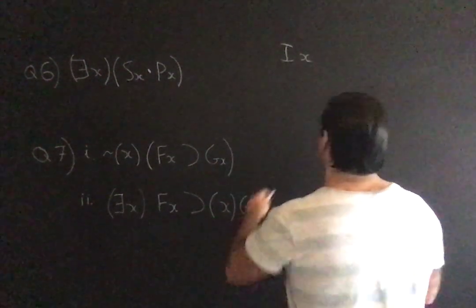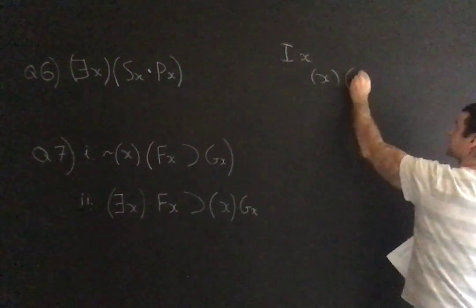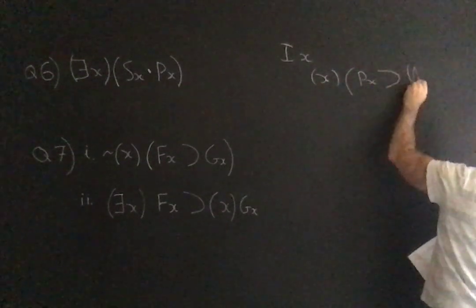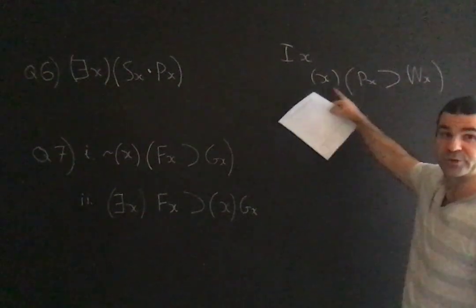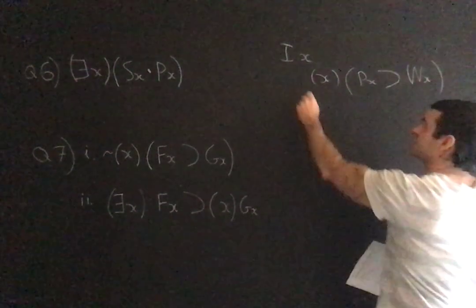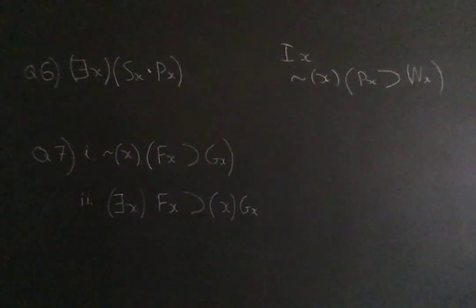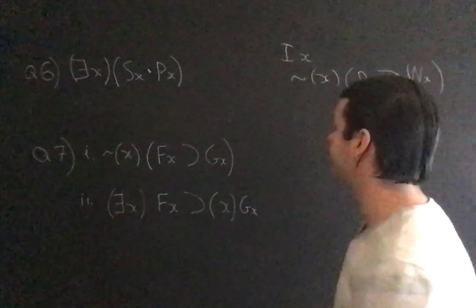Which would be the A form: for all x, if x is a philosopher, then, please note the hook, x is wise. That's the A form. This is the translation of all philosophers are wise, and you would negate that. That would be the natural way to translate this and to think its form, its symbols.